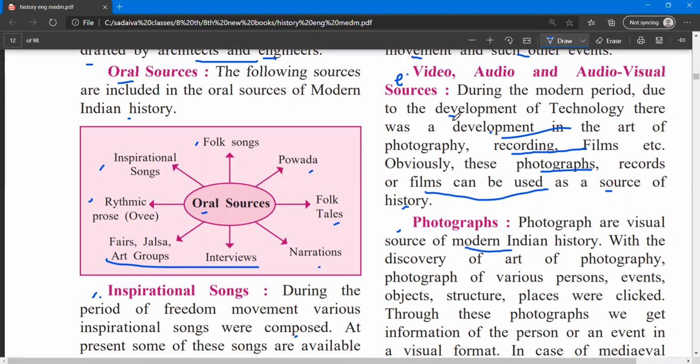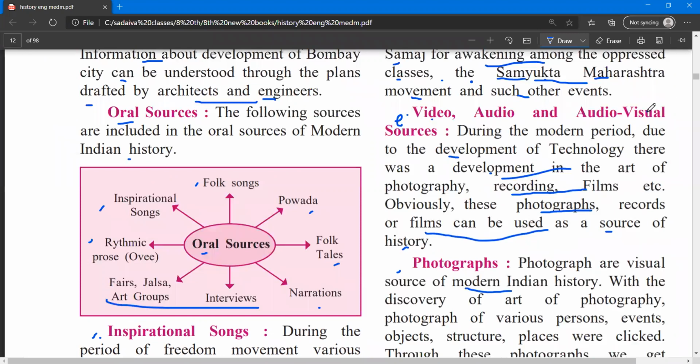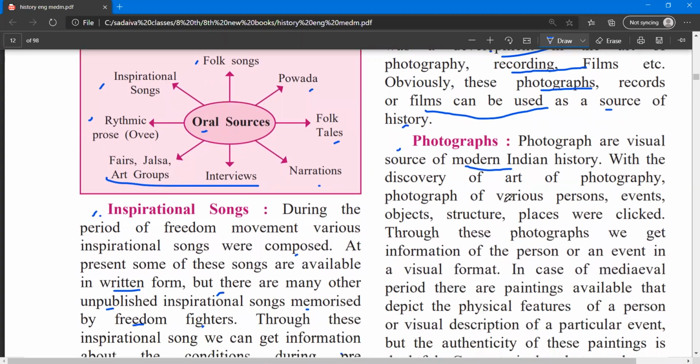So now we are coming to the video, audio, and audio visual sources. Those are the visual sources, we can see them. That's why they are visual sources. So photographs are a visual source of modern Indian history. With the discovery of the art of photography, photographs of various persons, events, objects, structures, and places were clicked.